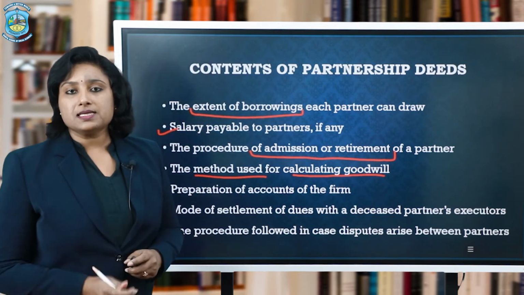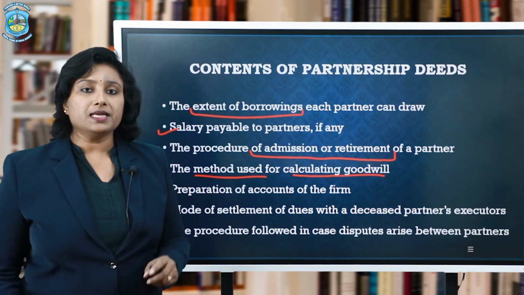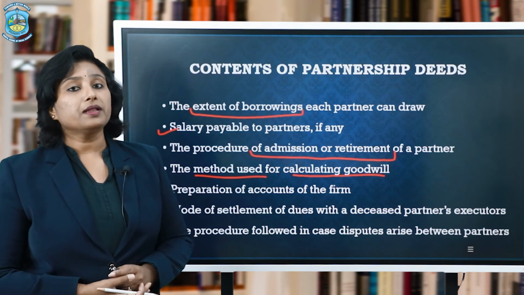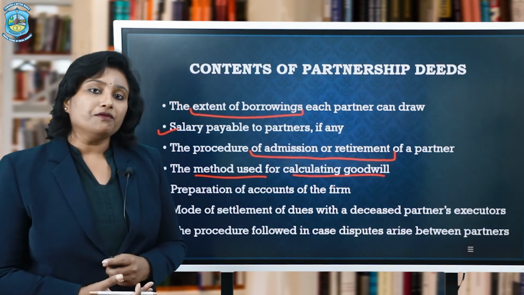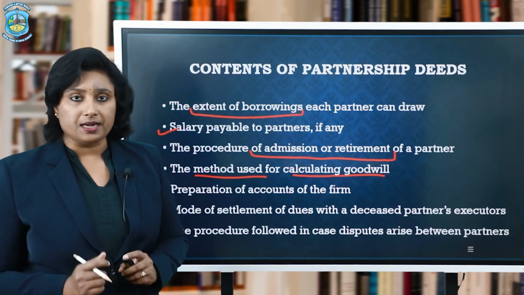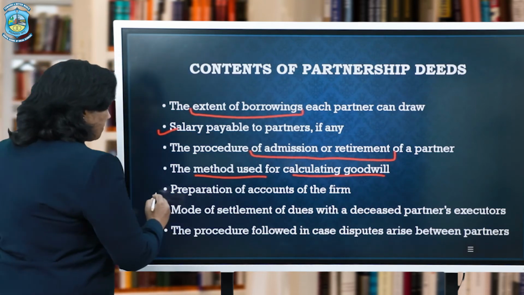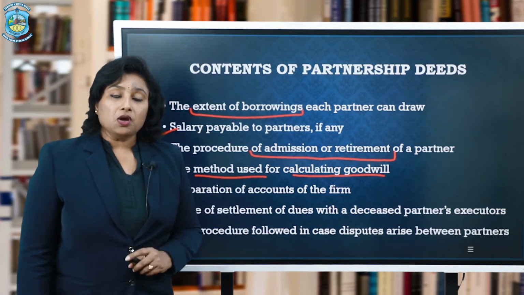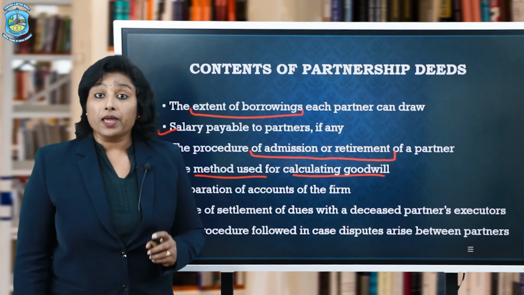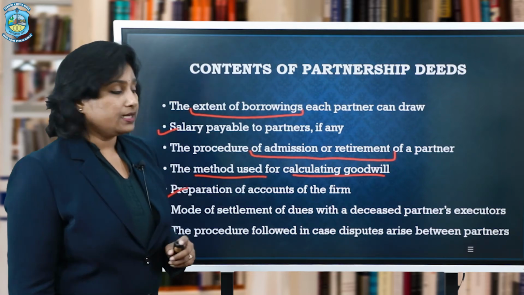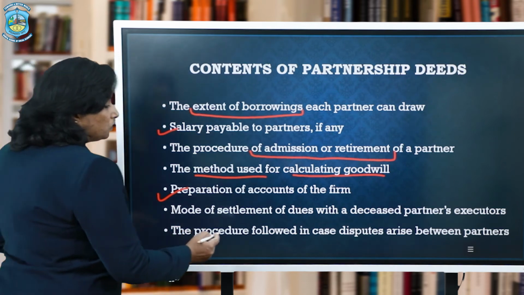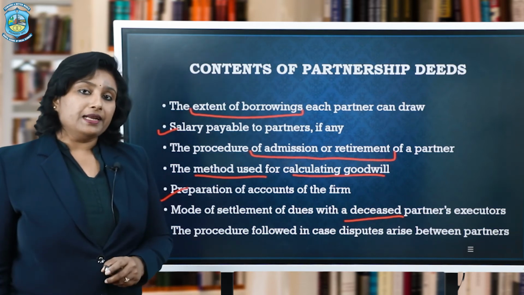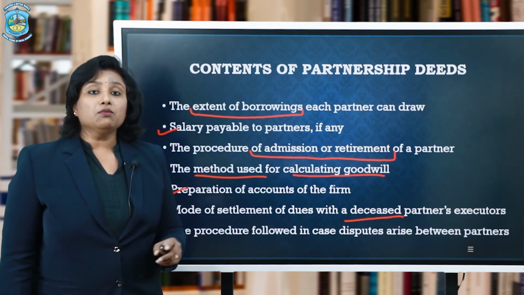The next one being the methods used for calculating goodwill. The accounting policies that are adopted in any business are clearly mentioned in their policy document, and this is one of the policy documents. So therefore, if there is need of the valuation of goodwill, that has to be clearly defined in the partnership deed. The next is the preparation of accounts of the firm. When the books of accounts are to be maintained, what will be the preparation of books of accounts, and where the books of accounts will be kept has to be mentioned in the deed itself. Mode of settlement of dues with a deceased partner's executor. In case of death of a partner, what will be the mode of payment?